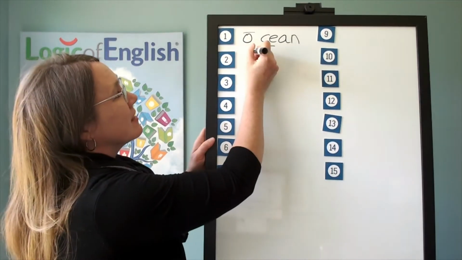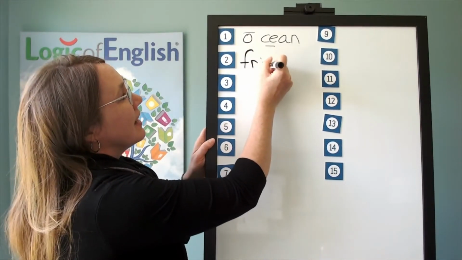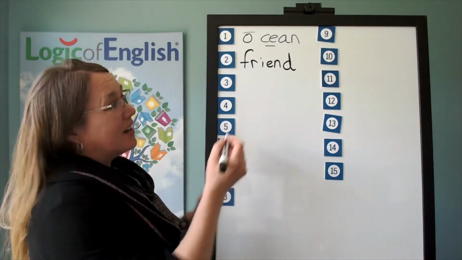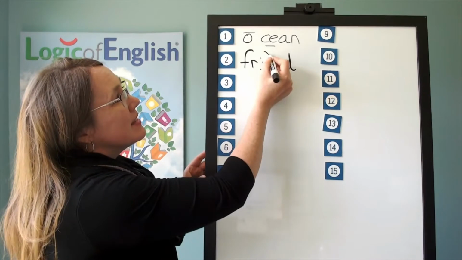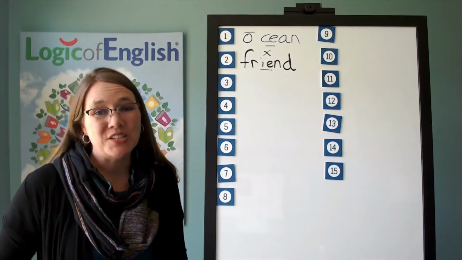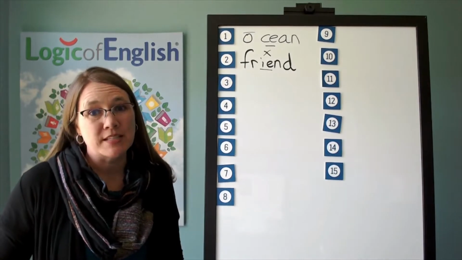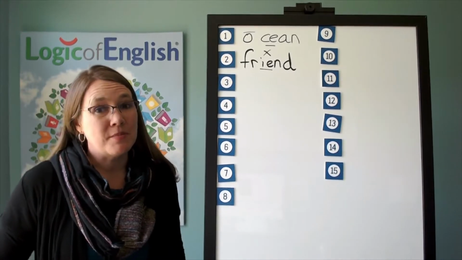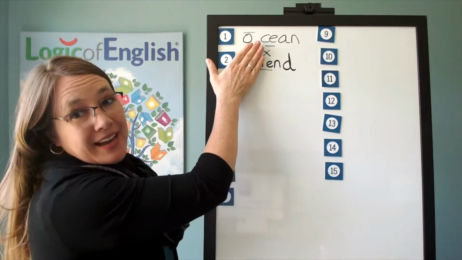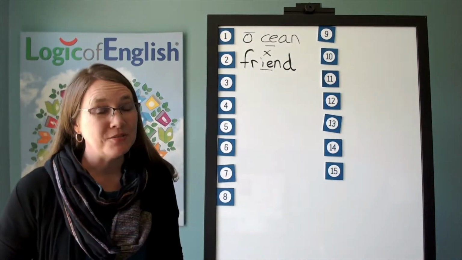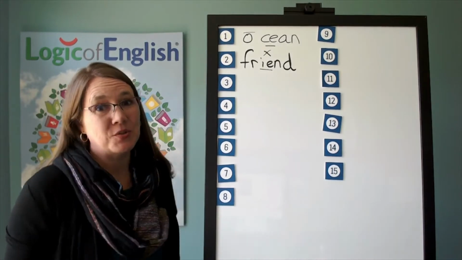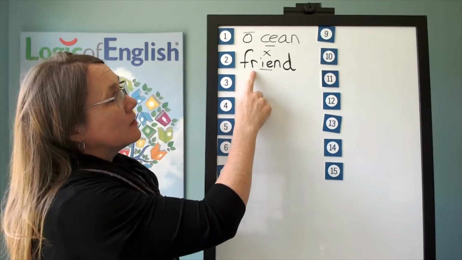And help me to write it. F-r-e-n-d. And how will we mark it? We'll underline the e. Now, this is the only word where that E of field says e. So it's an exception to the spelling rules. I sometimes like to remember when I'm spelling friend that friend ends in the word end. I don't know if that helps you, but this is an exception, so it's one you'll need to pay extra attention to. So let's read it.